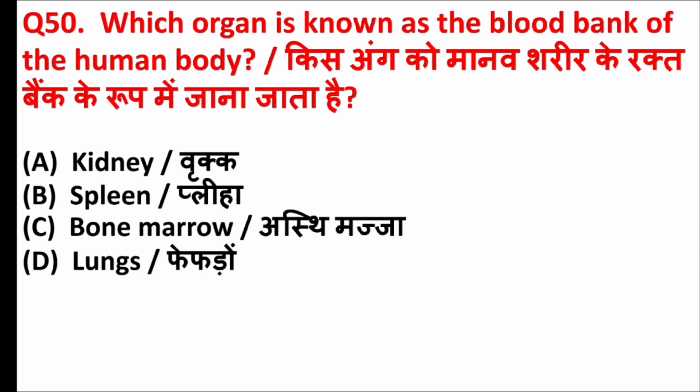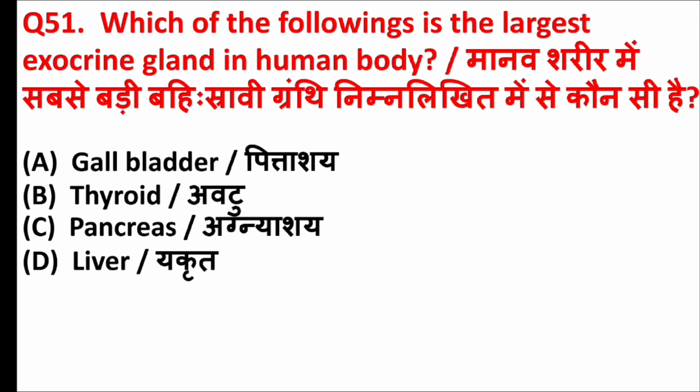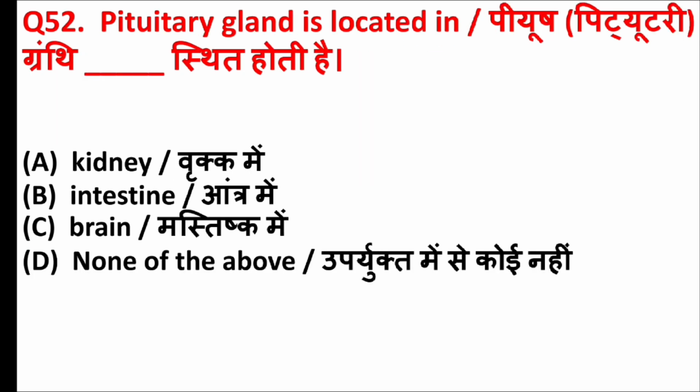Which organ is known as the blood bank of the human body? Answer is option B, spleen. Which of the following is the largest exocrine gland in human body? Answer is option D, liver. Pituitary gland is located in. Answer is option C, brain.